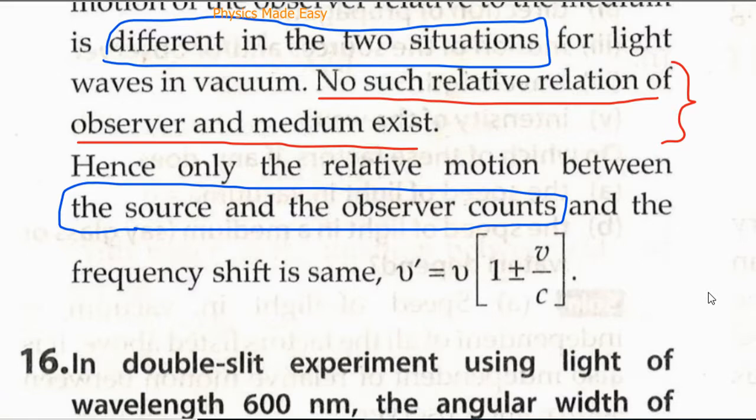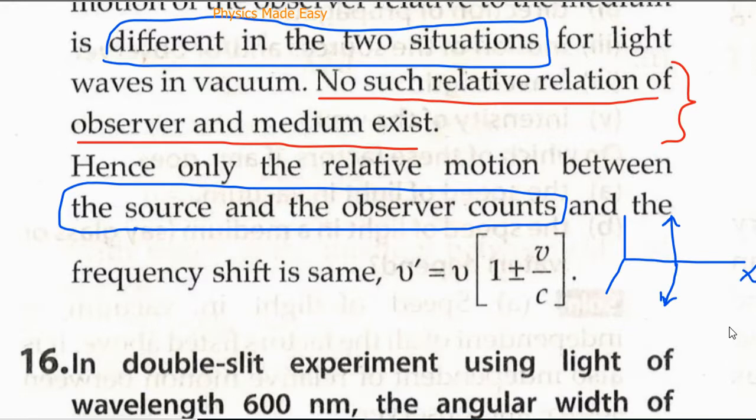Let me draw a diagram here. Suppose the theory of relativity says one is this and the other is this. I am taking the simplest case. Let this be a frame of reference. Here, their x-axis coincide.